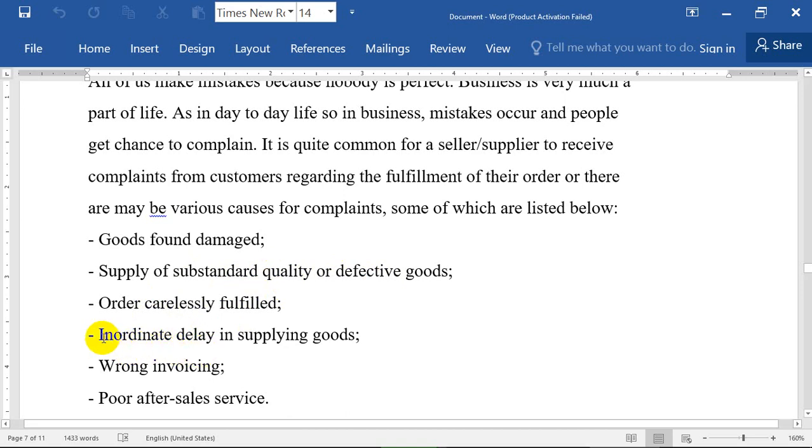What is the meaning here of inordinate delay in supplying goods? Sometimes you ask the seller to send it within a maximum of 1 month or 2 months, and you are surprised that they didn't make it in the same time, and they delayed your goods.